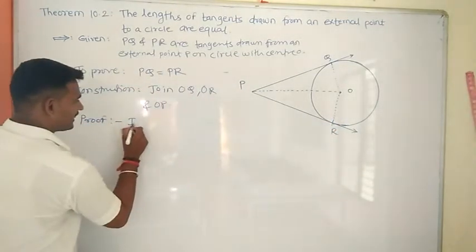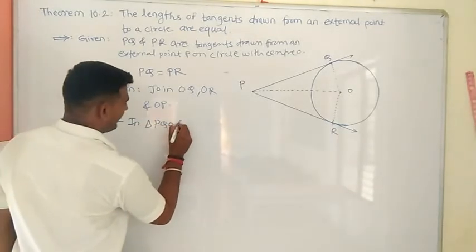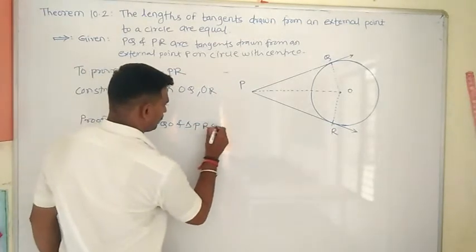Now we get two triangles here: triangle PQO and triangle PRO.